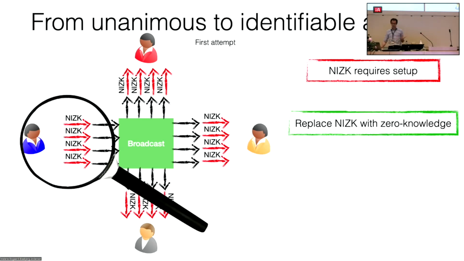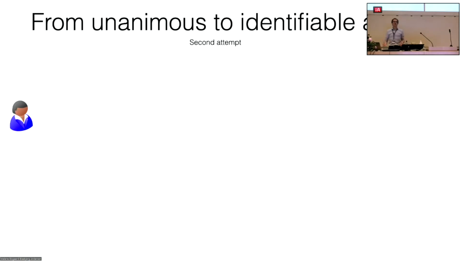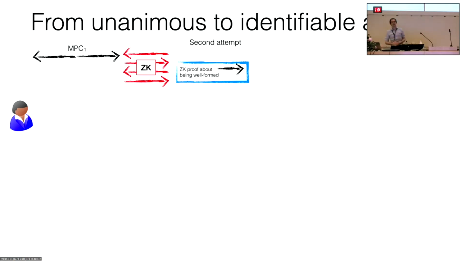Given that we don't want any setup and we don't want to rely on the random oracle, the idea would be to say, okay, fine. We know how to construct zero knowledge in an interactive way without setup. So instead of attaching one non-interactive zero knowledge proof, we can attach just a 4-round zero knowledge protocol that we know how to extract from one-way functions. So if now we focus just on the messages that are computed by one party, as I said, each party in each round has an outgoing and an ingoing message.